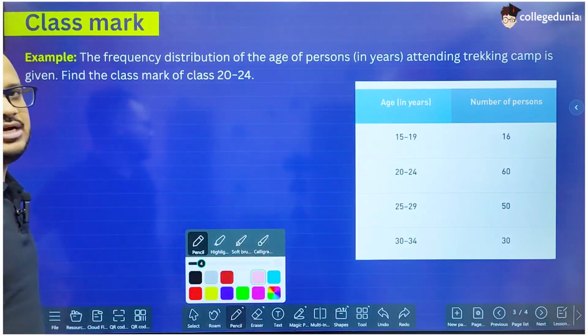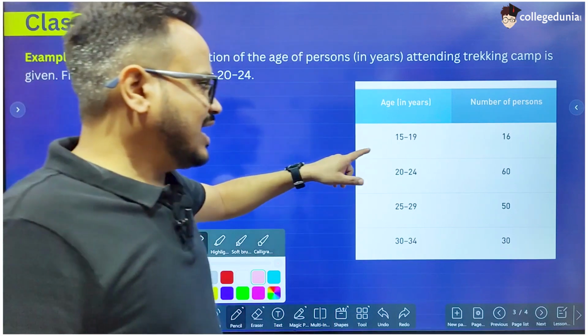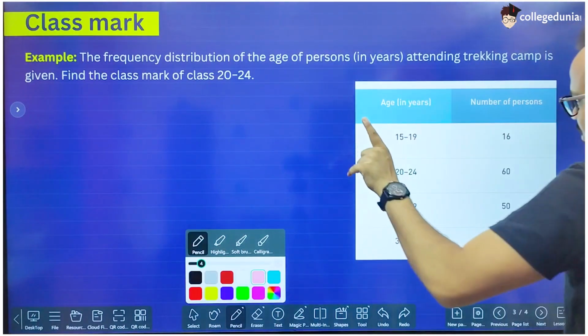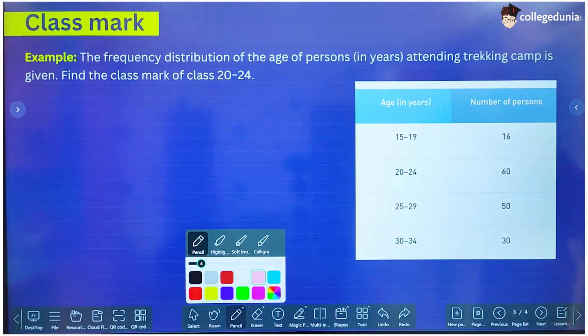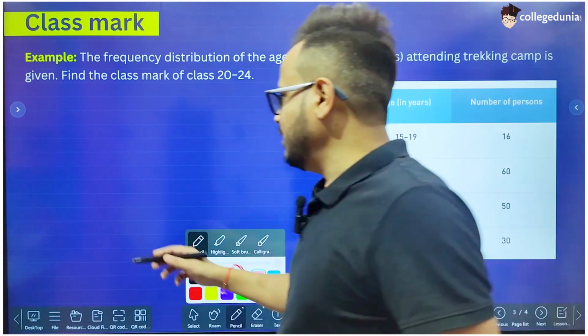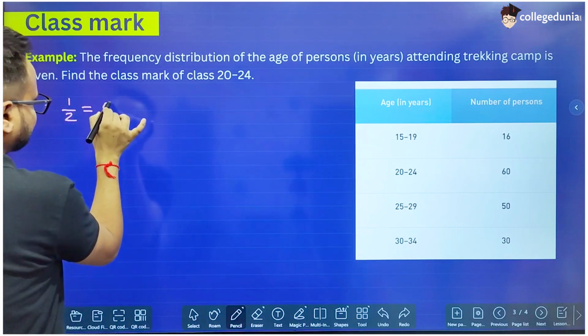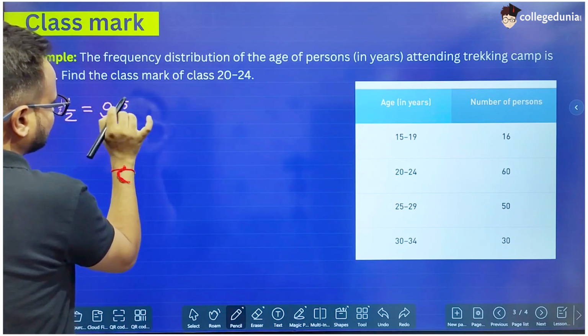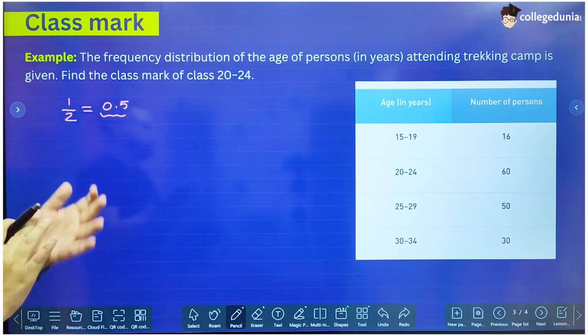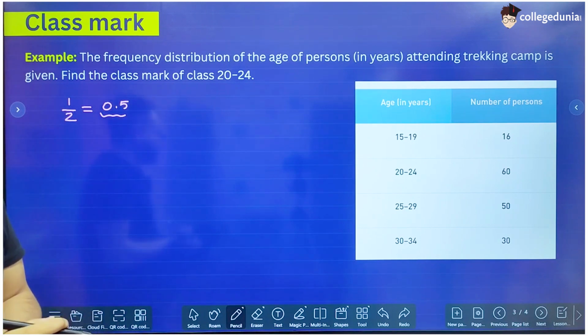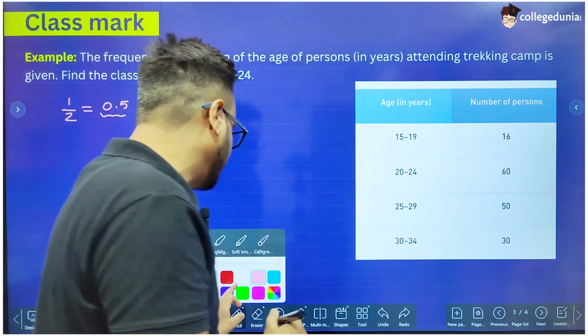And how do we make the intervals continuous? What is the gap between the intervals? That is 1 unit. So you just divide the gap by 2. 1 divided by 2 is 0.5. And just add that number to the upper limit and subtract that number from the lower limit, and you can make the intervals continuous.